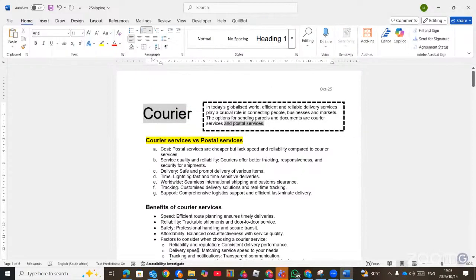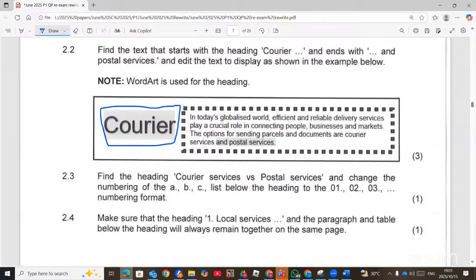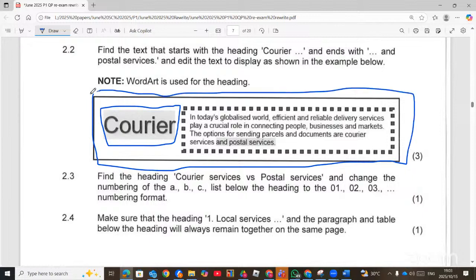Now, I don't know whether this border is also included, because it looks like we have done 3 things for the 3 marks. One for the word art, and then one for inserting the border, and then the border should be dashes. The border was there, but we chose the dashes, which is the square one around this. Now let's check if this one is there. If you doubt and there's no note, you can also try that part.